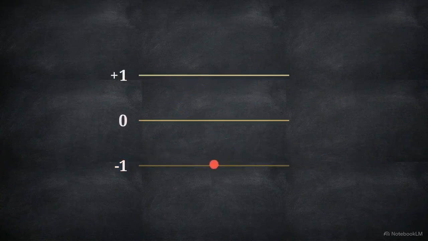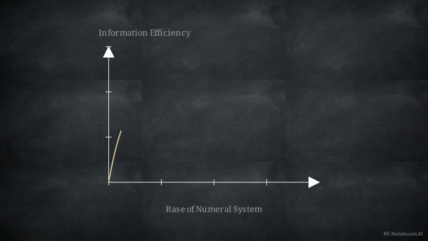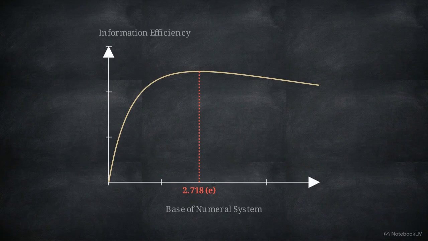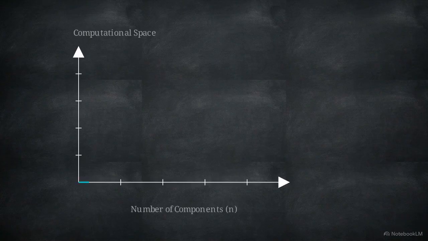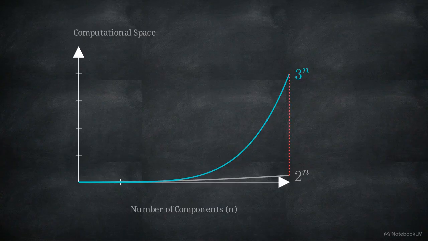This allows the processor to utilize 3 basis states, -1, 0, and +1. Mathematically, the most efficient base for any numeral system is Euler's number, roughly 2.718. This makes the integer 3 the absolute peak of information efficiency. This produces an exponentially larger computational space. At 100 components, Qutrits access significantly more basis states than qubits.